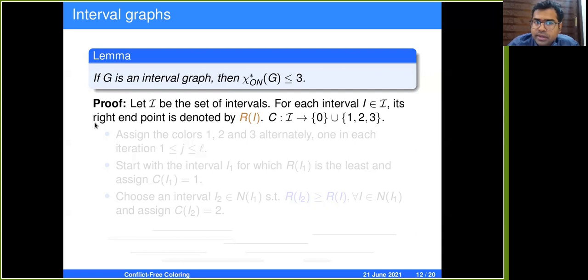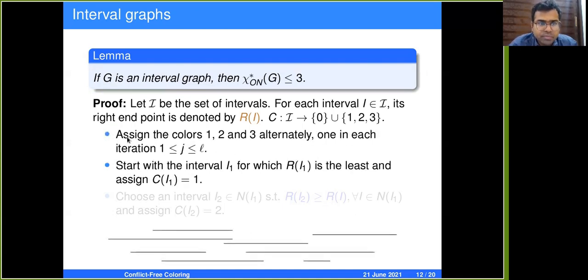We are interested only in the right endpoint. Each right endpoint of an interval is denoted by Ri. And there is a coloring function C, which assigns the colors 0, 1, 2, 3 to the intervals, where 0 is a dummy color. If an interval is given the color 0, then it cannot act as a uniquely colored neighbor for any vertex.